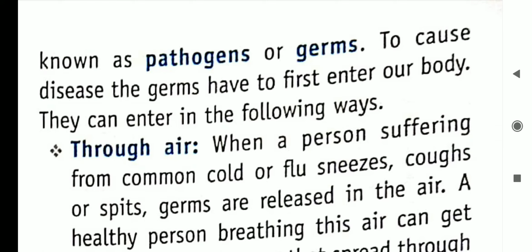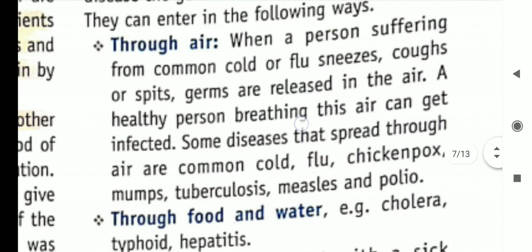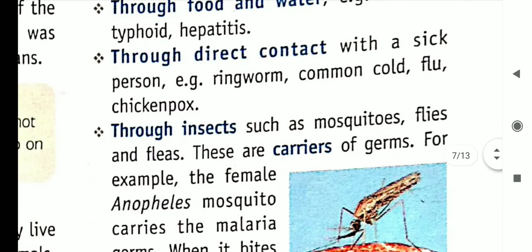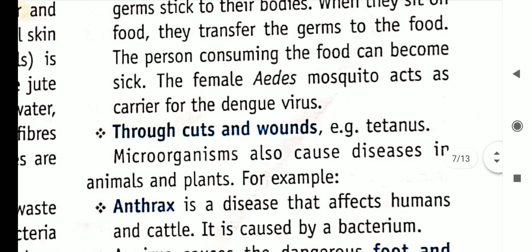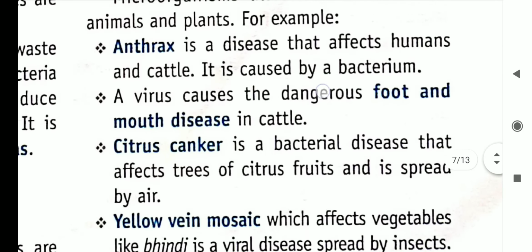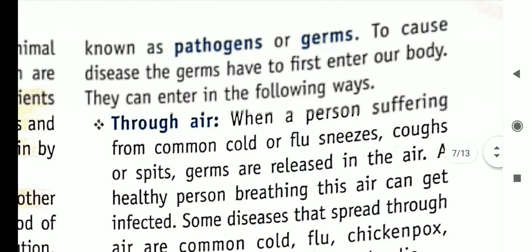To cause disease, the germs have to first enter our body. They can enter through a number of ways. What ways do they have? Through air, through food and water, through direct contact, through insects, through cuts and wounds. So there are a number of methods through which they can enter our body.